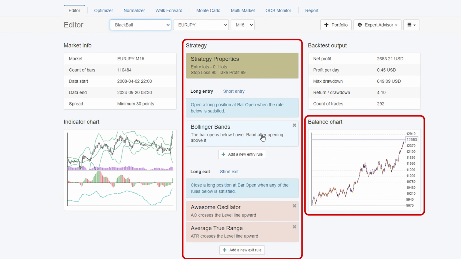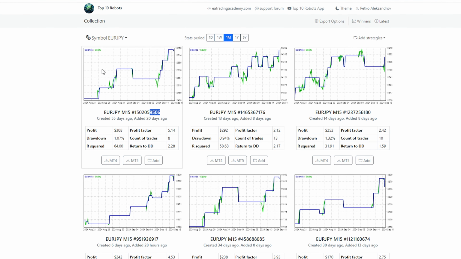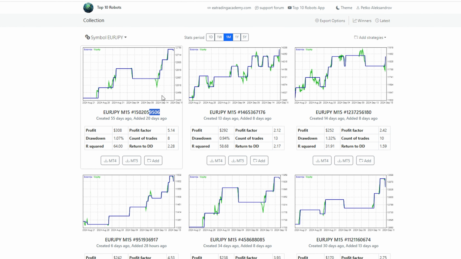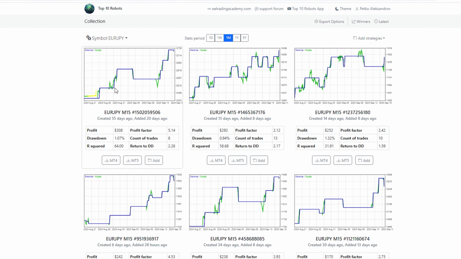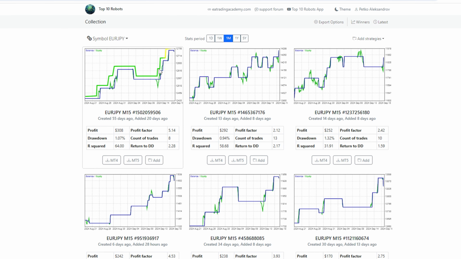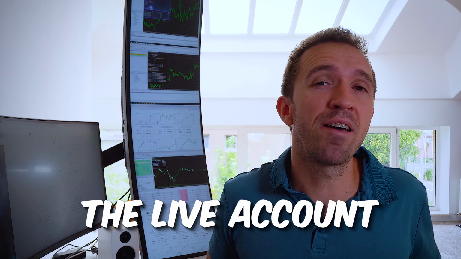The expert advisors go through all of the checks and cross-validation, and they're being backtested in the app. And as well, there is a forward test. For example, this strategy was created 55 days ago and it was added 20 days ago. And I can clearly see that in this forward test, the expert advisor is profitable. And that's why I am trading it on the live account.